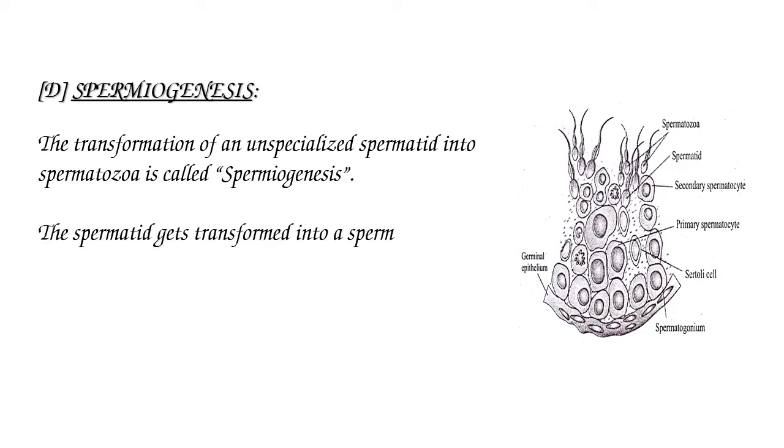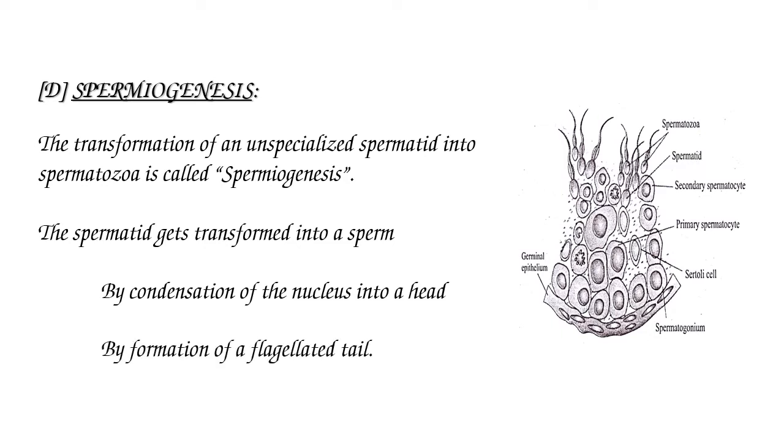The spermatid gets transformed into a sperm by condensation of the nucleus into a head. So during this transformation, the nucleus is condensed to form a head, and a flagellated tail is formed in the spermatids.